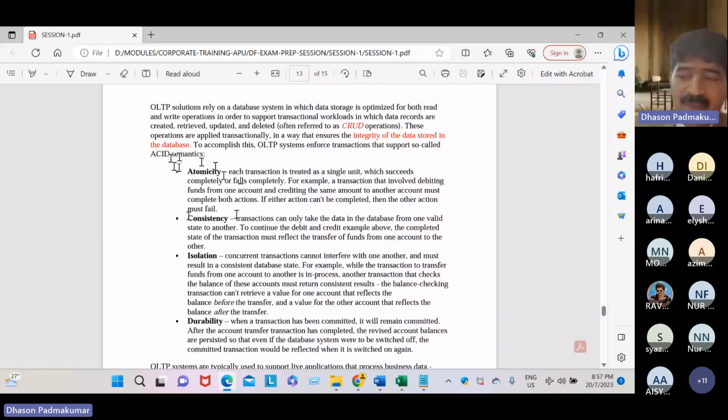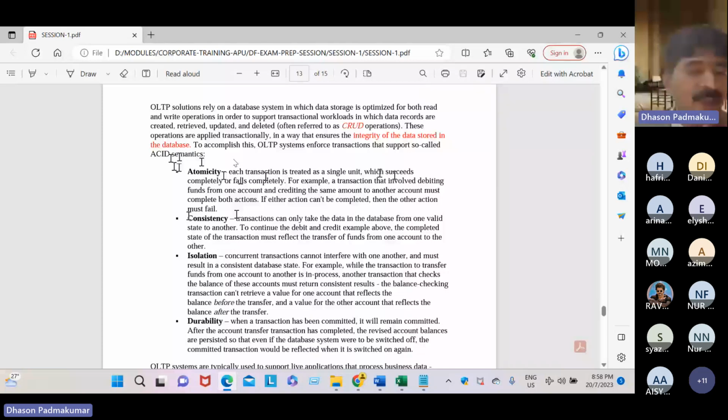OLTP systems treat every transaction as a single unit, and it either succeeds or fails completely. For example, you just entered a PIN number successfully, and the system is about to give you cash, but there is a power cut.